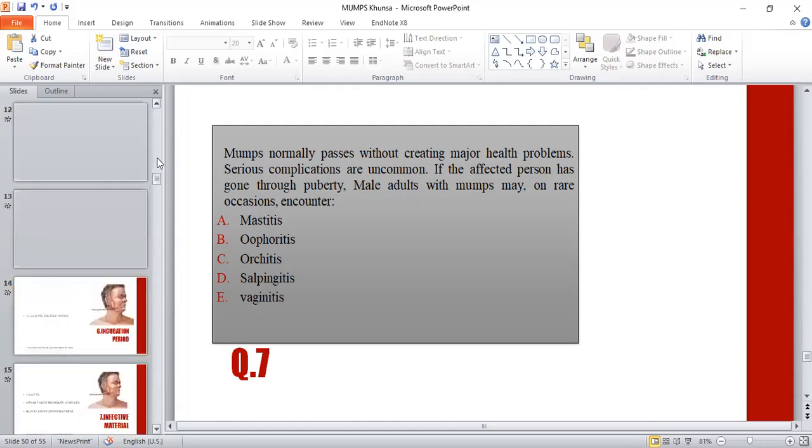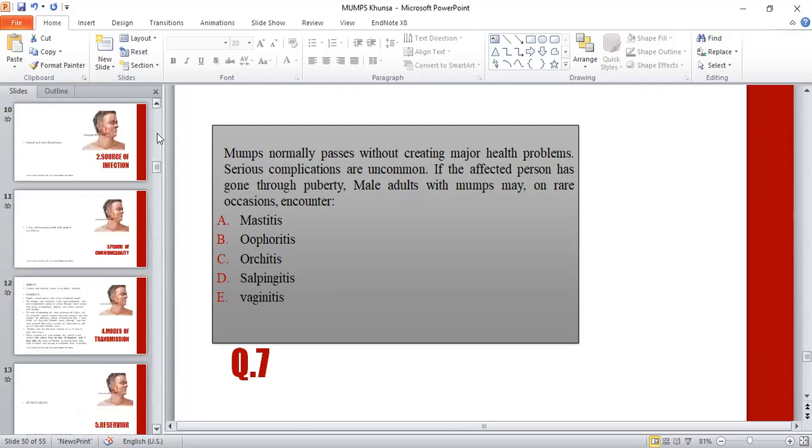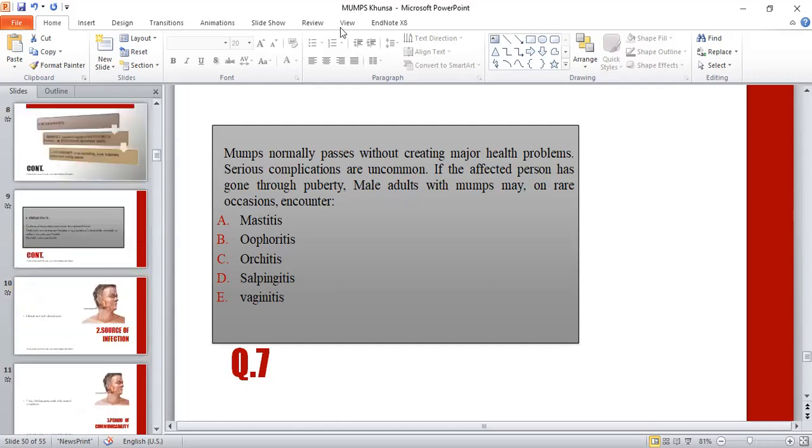Dr. Khansa, would you like to add anything on this slide? No, madam, as you beautifully explained, orchitis is more common in male adults, while complications are very rare in mumps, but they may occur very rarely.